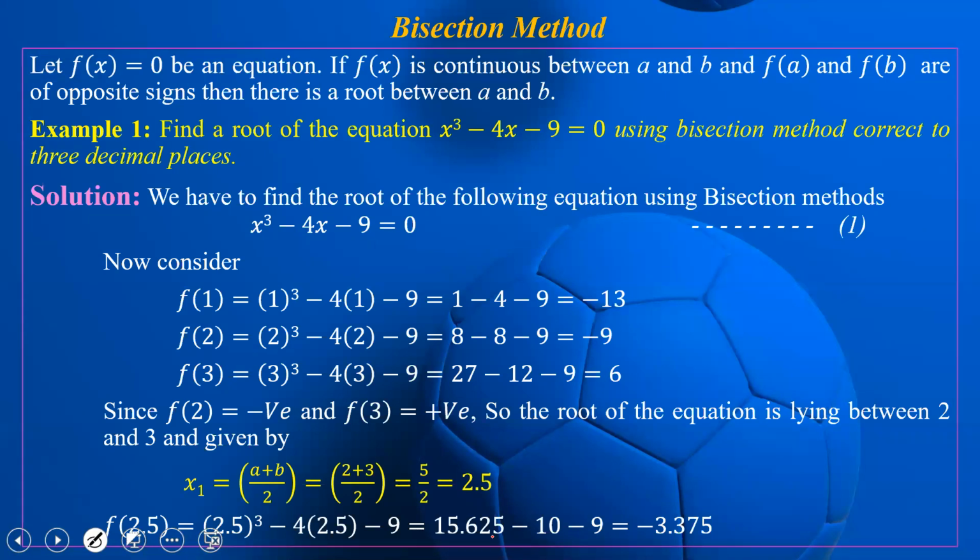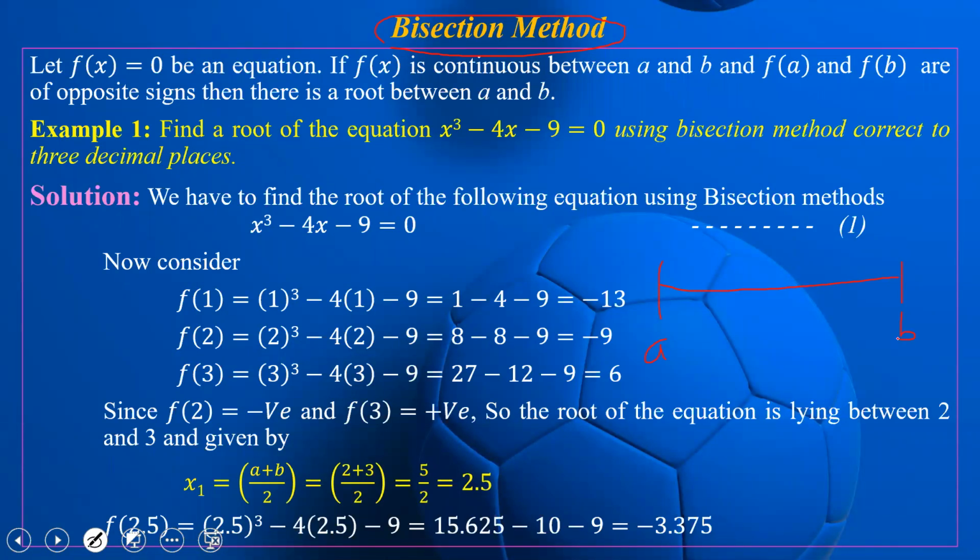Okay, bisection method. What is the meaning of the bisection method, and how do we find the root of any equation with the help of it? Bisection method means, if we are given two points A and B, just look here.